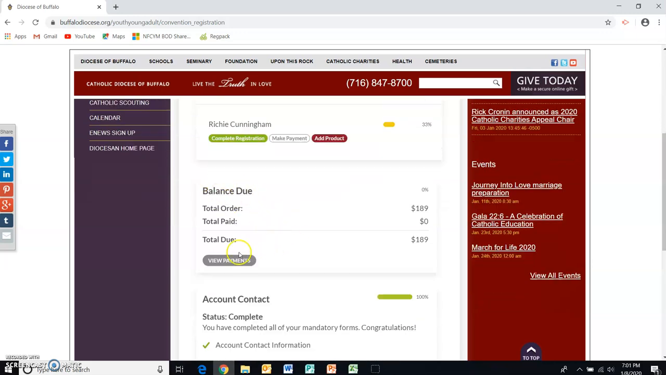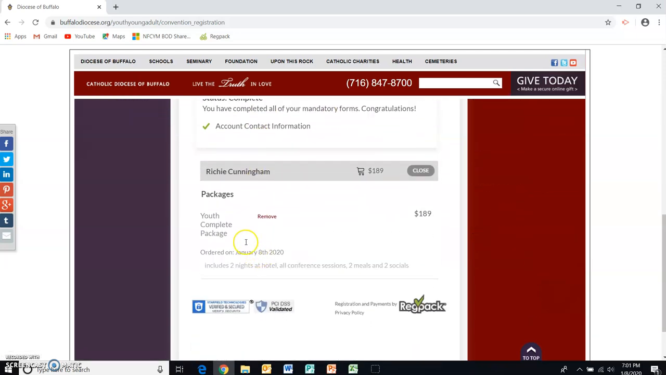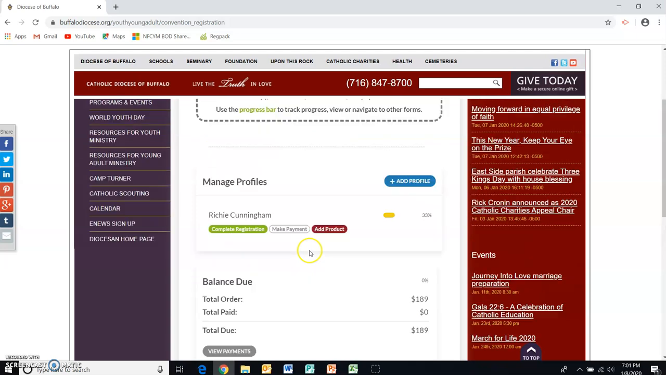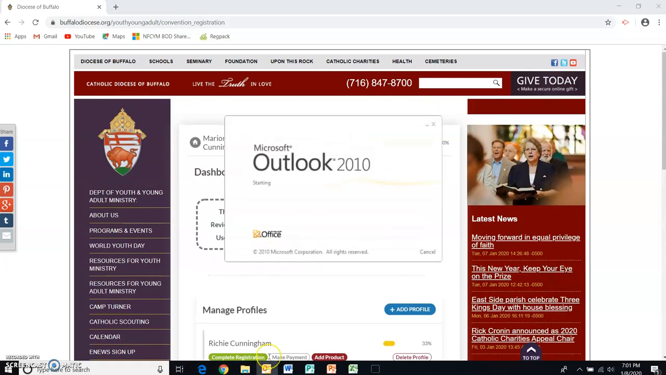You'll see that the dashboard is going to show the balance that's due. If any payments had been made by credit card, she could view them here. She can always scroll down and see any of the information. It's all provided here. So one last thing I want to show you now is that invoice.